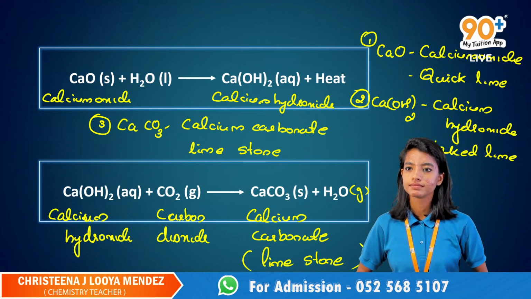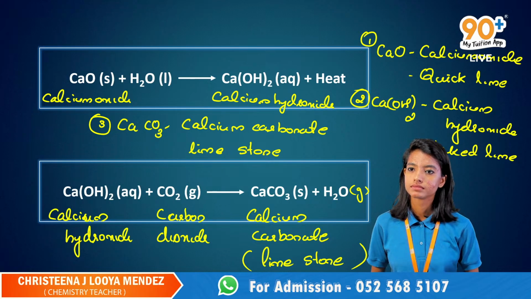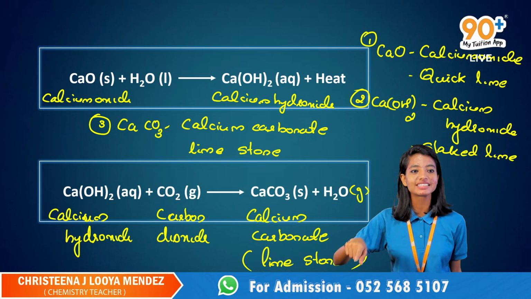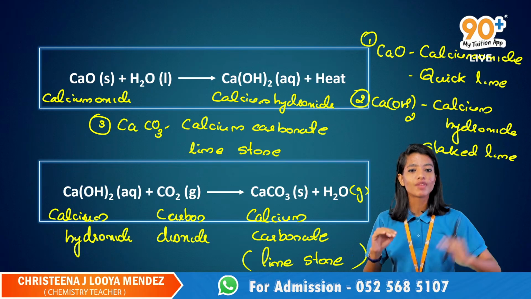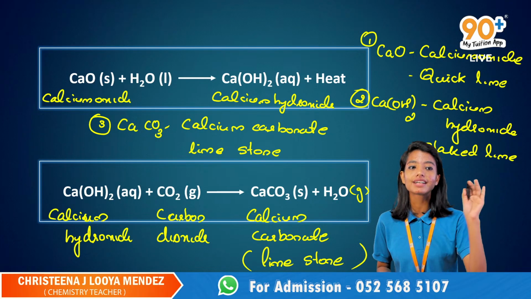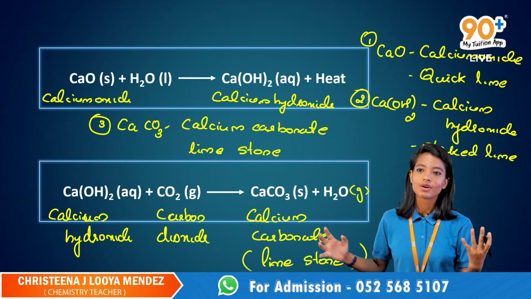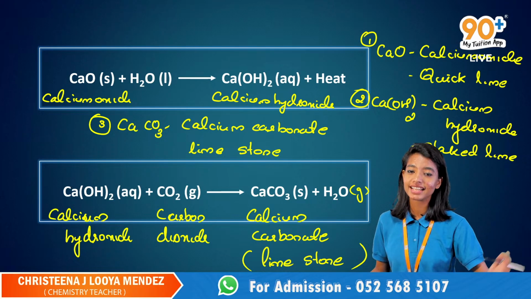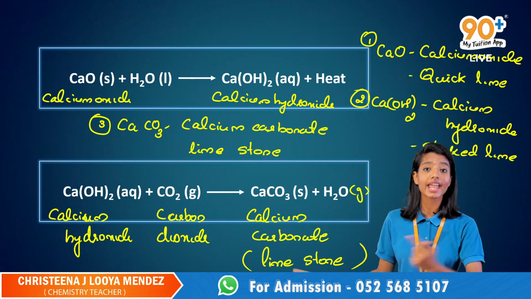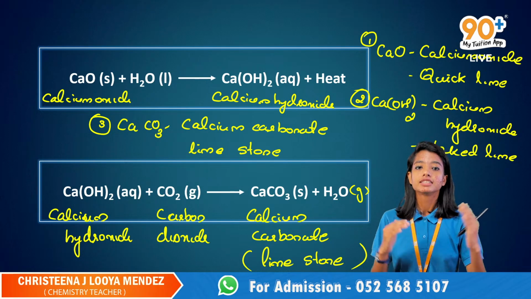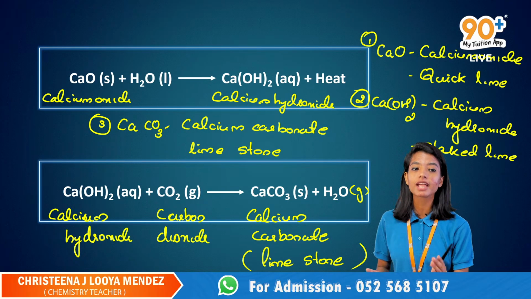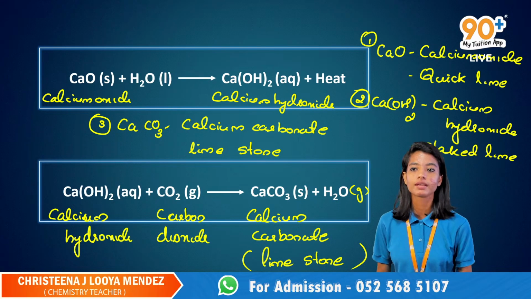Regin is having a doubt whether only slaked lime is used for whitewashing or everything in the second equation is used for whitewashing. No, not everything. Only calcium hydroxide will be used for whitewashing, okay? So the calcium hydroxide is reacting with the carbon dioxide which is already present in the air. We are not providing any carbon dioxide externally. So for whitewashing, we are only using calcium hydroxide. If they ask to write the chemical equation, you have to write it like this. Okay?